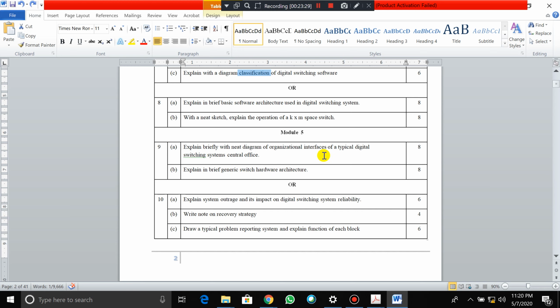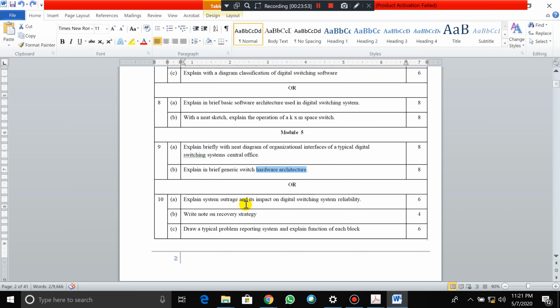Explain briefly, with a neat diagram, the organization interfacing of a typical digital switching system central office. That means you have to draw the central office diagram and explain each block particularly. Then the generic digital switching system hardware architecture. Just as we discussed software architecture, we have hardware architecture also. You need to draw that diagram too and explain every block particularly.